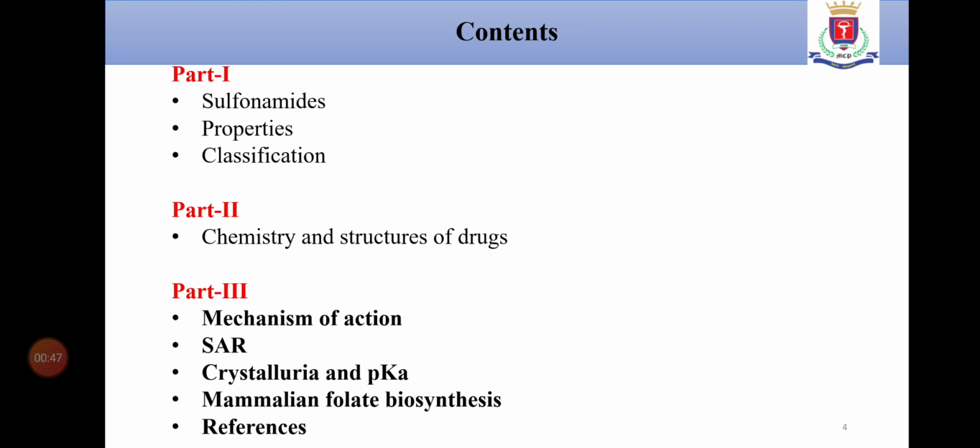In part first, we learn the introduction to sulfonamide, properties of sulfonamide, and classification of sulfonamides. In the second discussion, we learn chemistry and structure of sulfonamide drugs. In today's discussion, we are going to see the mechanism of action of sulfonamide, SAR of sulfonamide, crystalluria and pKa, mammalian folate biosynthesis, and the references used to prepare the presentation.